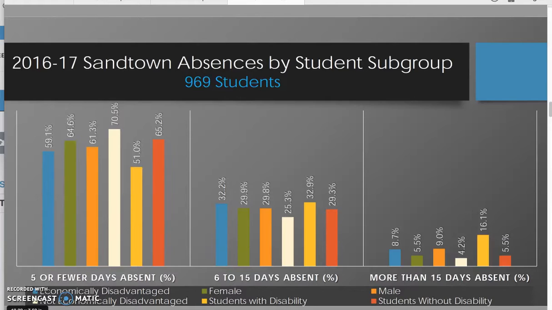They are the majority of our students that have more than 15 days absent. If we look even deeper, the next group that's highest are our male students at 9%. And underneath that, we have our economically disadvantaged students with 8.7%. If we go back and look at the next group of 6 to 15 days absent, our highest group in this is a tie between our economically disadvantaged and our students with disabilities, both at 32.9%.